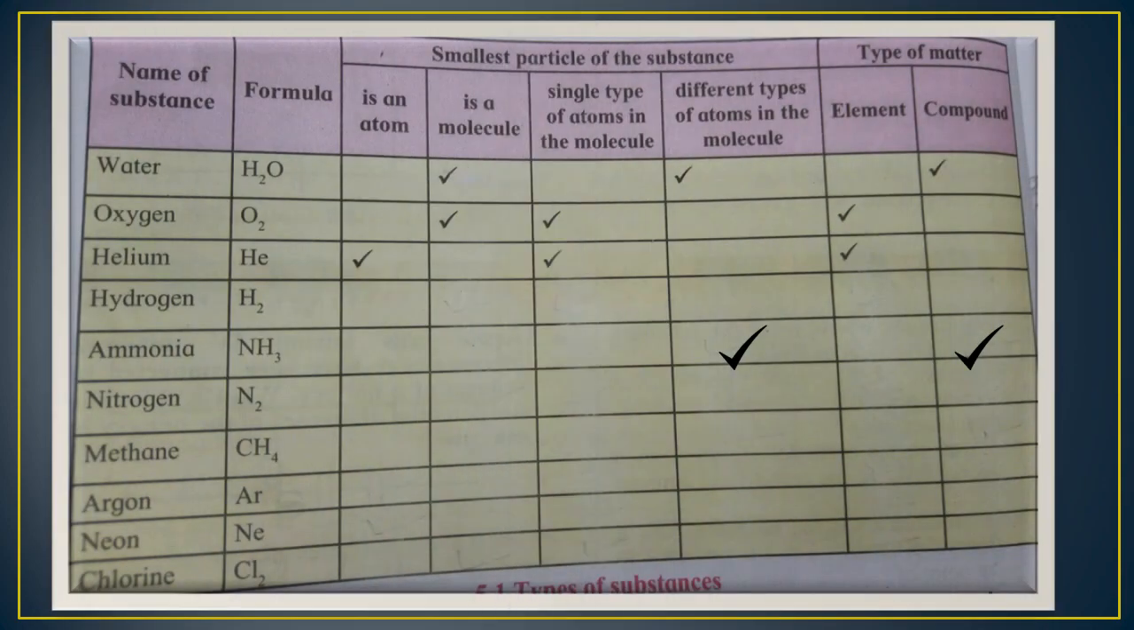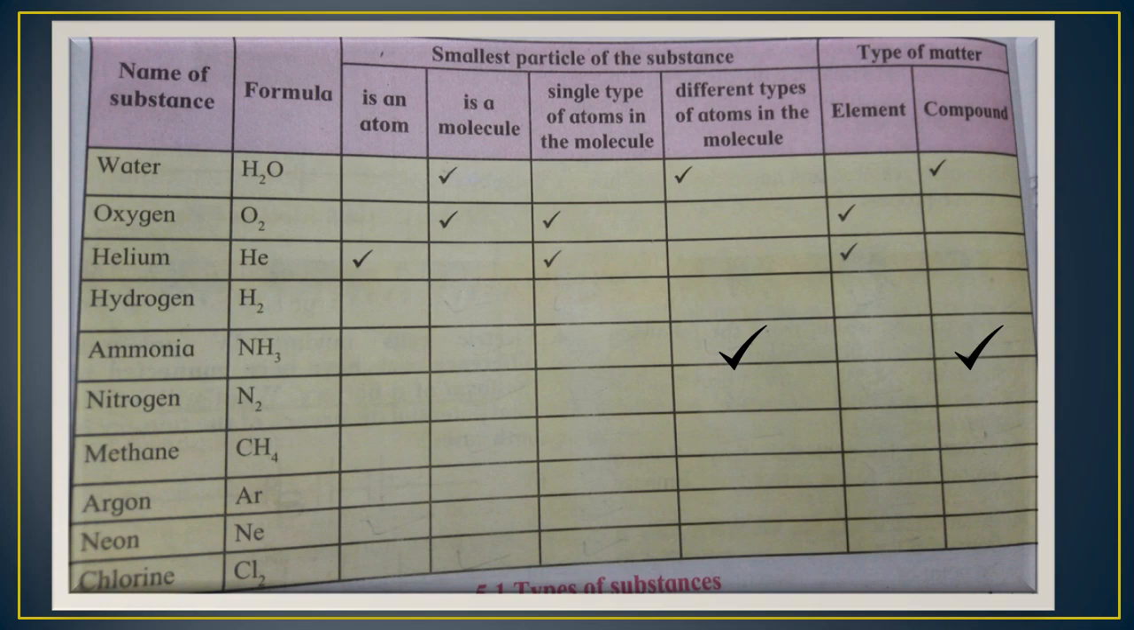Now students, here we can see some types of substances, and we have to classify them, whether it is an atom, a molecule, single type of atoms in the molecule, or different types of atoms in the molecule, and the type of matter, that is whether it is an element or a compound. Some examples are solved here. First is a water molecule.